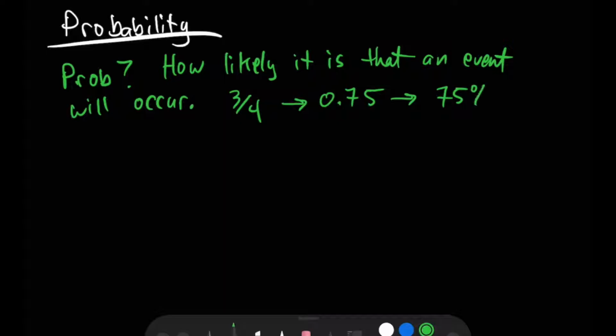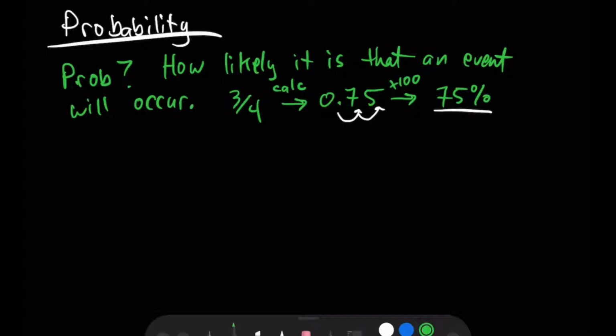And that's a skill that we've practiced previously as well, converting between fractions, decimals, and percentages. And so just a quick reminder as well, if we need to do a conversion, if we have the fraction, we can just divide, and we often use our calculator for that, to give us the decimal. Once we have the decimal, we can multiply by 100, or, same thing, move the decimal 2 places to the right in order to find the percentage. And each of these is an equivalent way of expressing the probability.